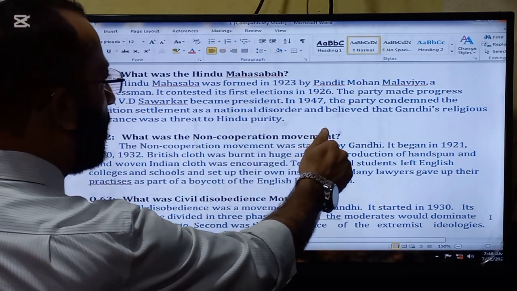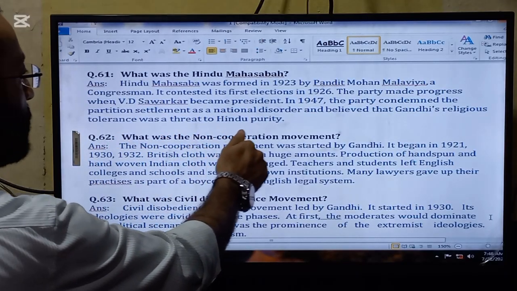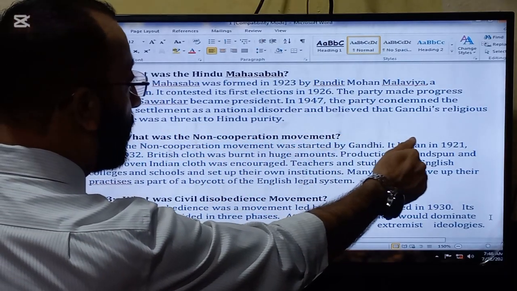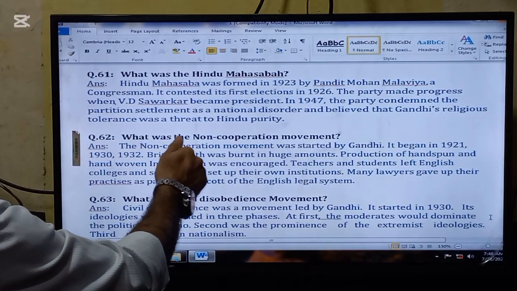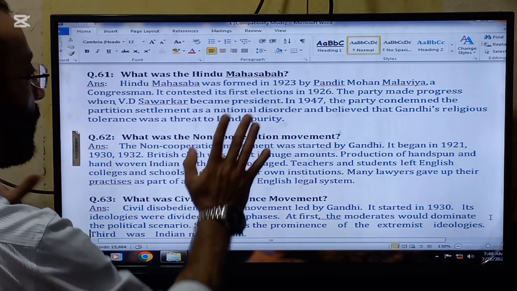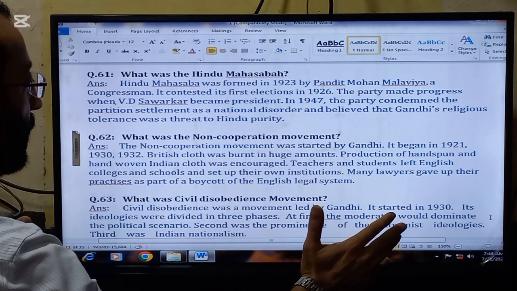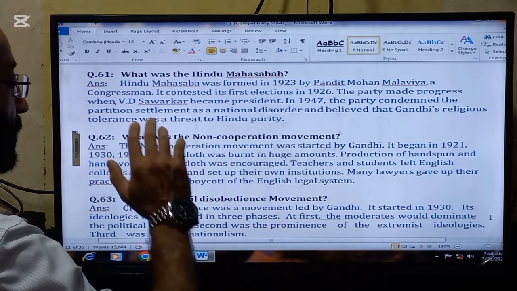In 1947, the party condemned the partition settlements as a national disorder and believed that Gandhi's religious tolerance was a threat to Hindu purity.